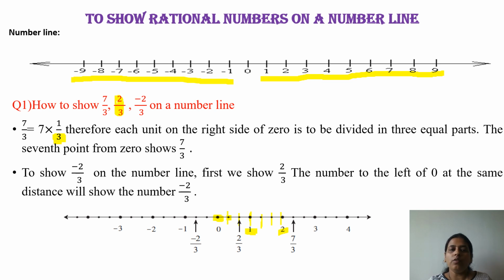Next task, what is the next task here? We want to plot the rational numbers which are given in your question. What is your first number here? That is this one, 7 upon 3. Clear? So I want to put 7 upon 3 here. So how to put this?